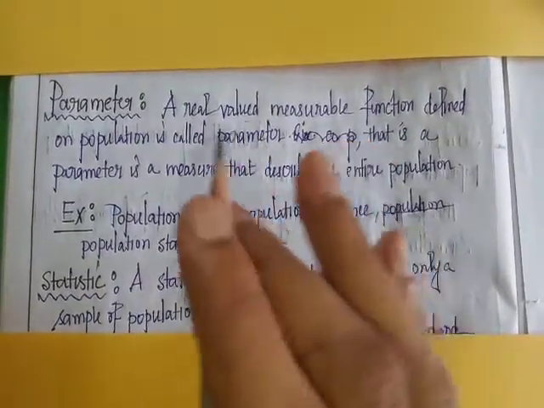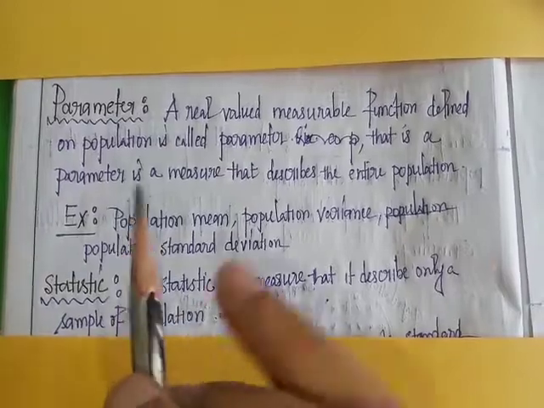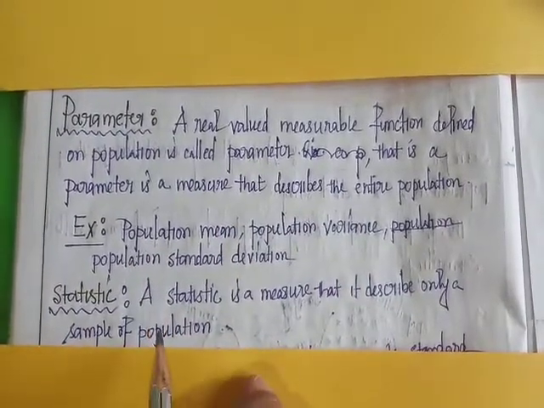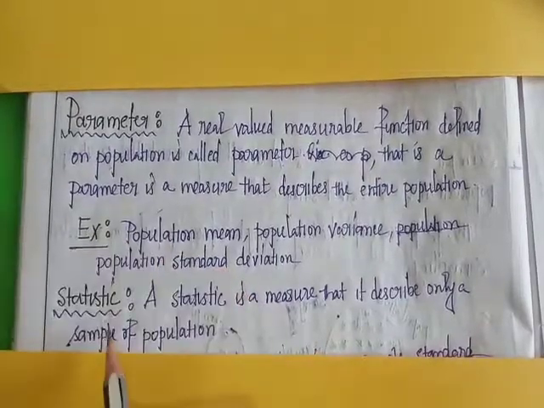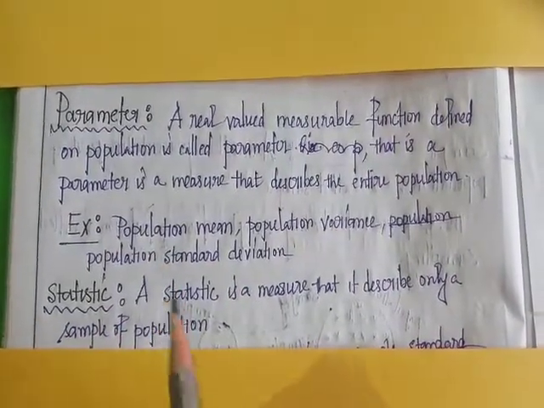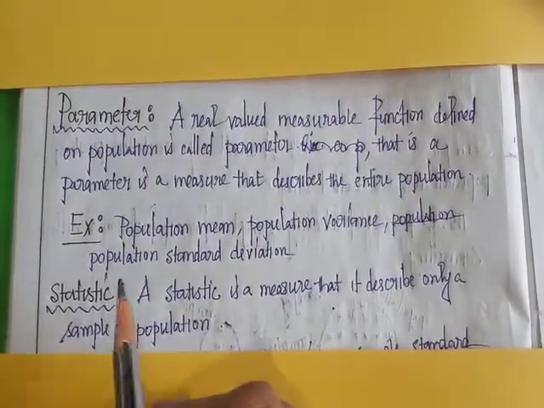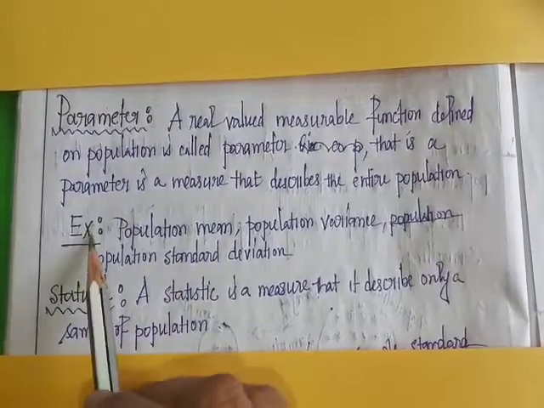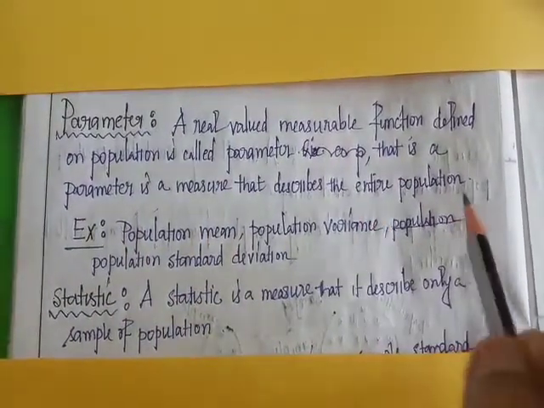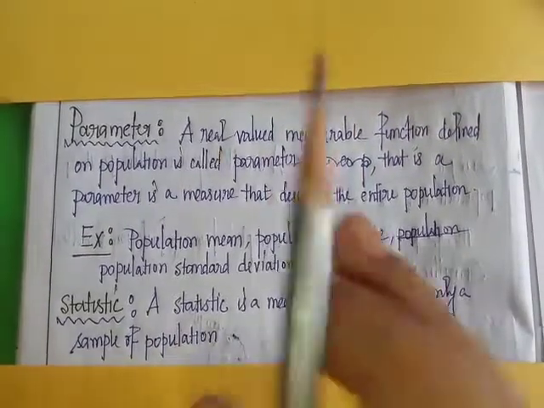That is, it is a real valued measurable function defined on a sample. A parameter is a real valued measurable function defined on a population, and a statistic is a real valued measurable function defined on a sample. A parameter represents the entire population. A statistic represents the sample.